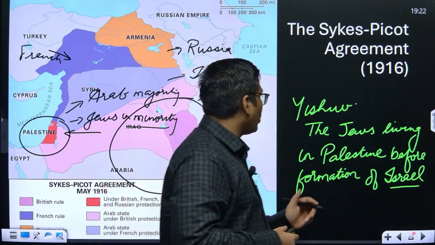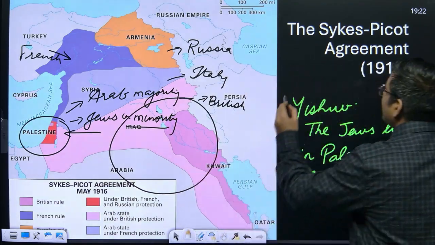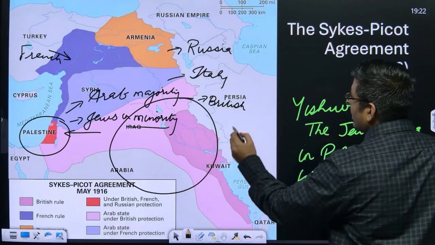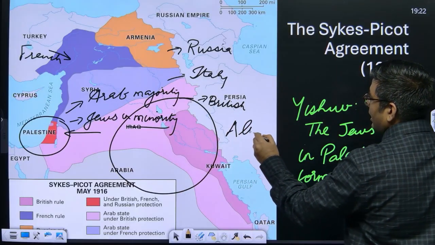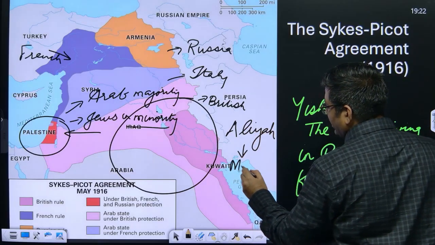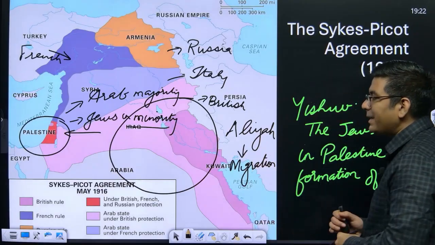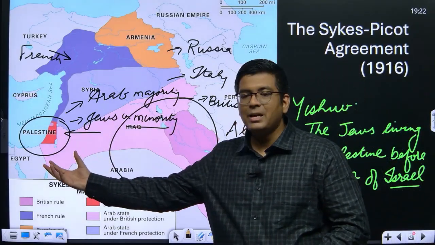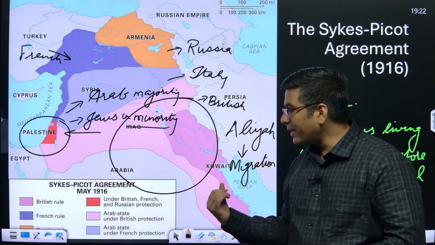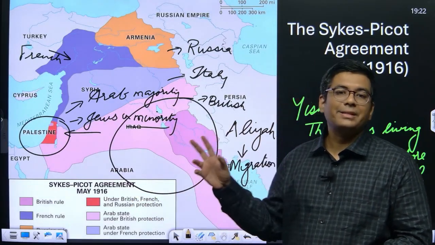When you talk about migration with respect to the Jews, that is called aliyah. Okay, so there is a particular word called aliyah, which basically means migration. What has happened is that in Palestine, the migration has happened in waves. That is why the initial two are called the first aliyah and the second aliyah.